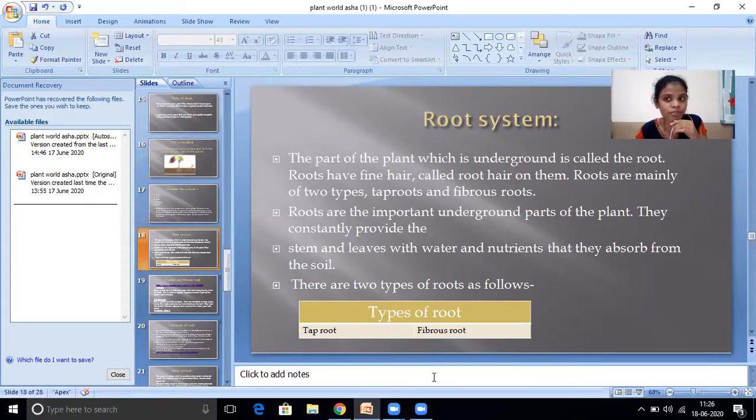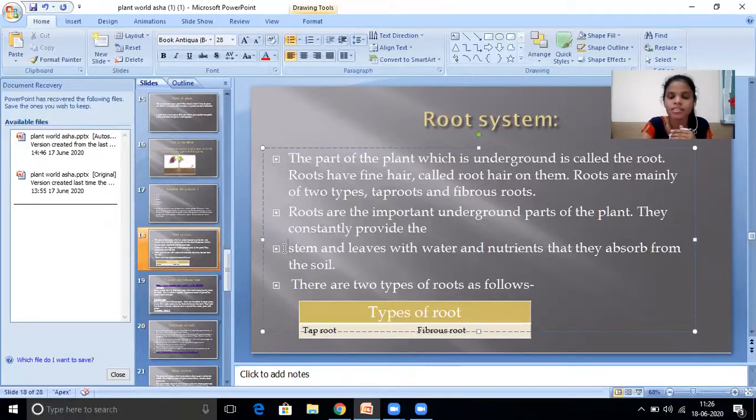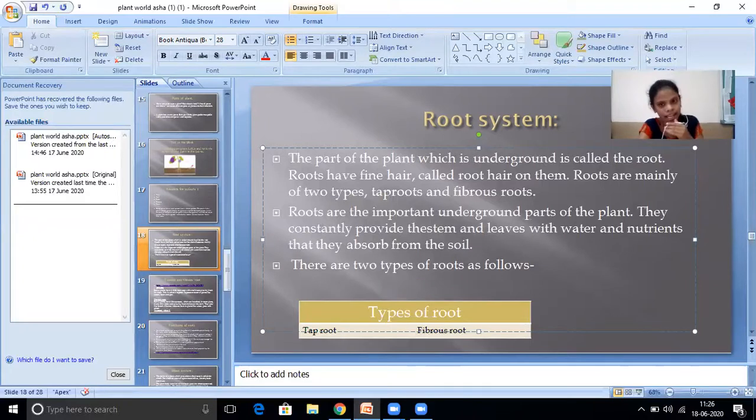Okay, what is the plant food? That is the water and nutrients from the soil. Then sunlight as well. So the nutrient food, like nutrients from the soil and water, is supplied from the root. Okay. There are two types of roots as follows, that I already discussed with you: the tap root and the second one is the fibrous root. One is tap root and the second one is fibrous root.